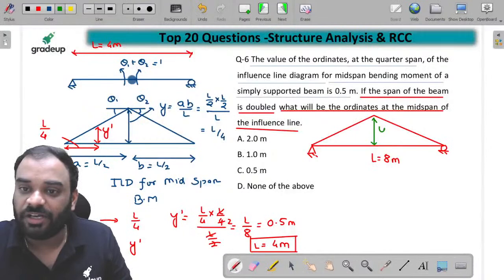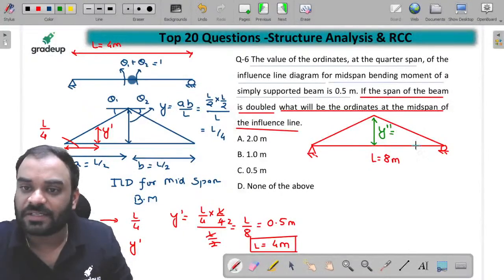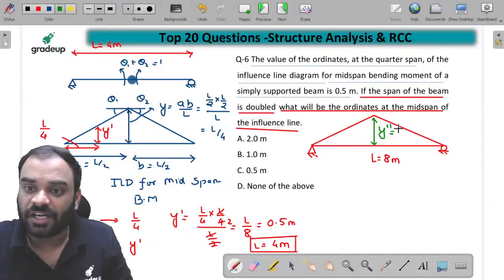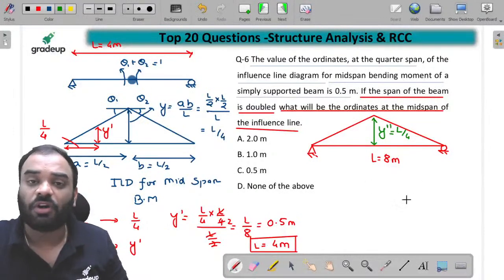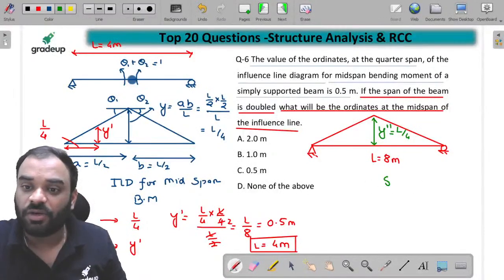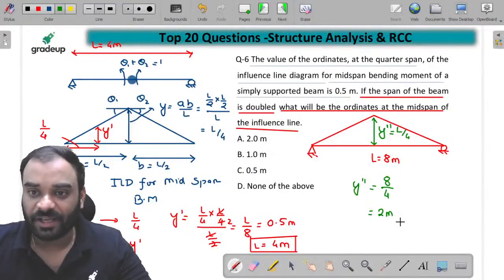Where do you have to find the ordinate of the mid span bending moment ILD? You have to find it at the mid span. And let us consider this one is y double dash and is equal to how much? L by 4 again. So guys, we know what is the value of L over here? It is equal to 8 divided by 4, and this is our y double dash. So it is equal to how much? 2 meter. How much did it come? 2 meter will come, children.